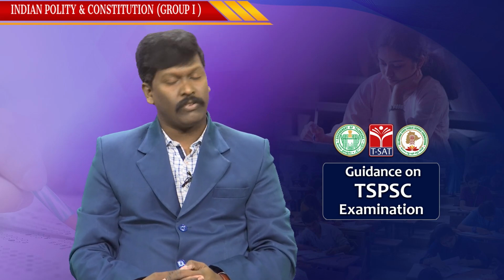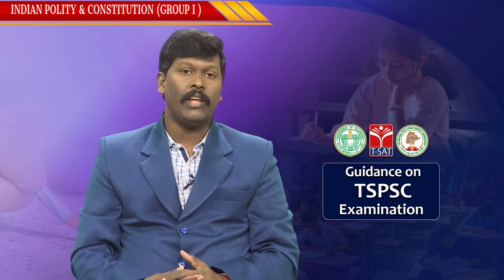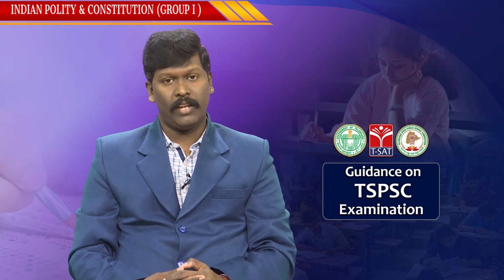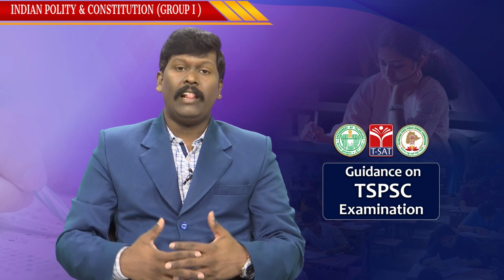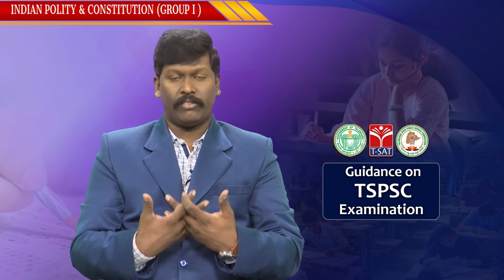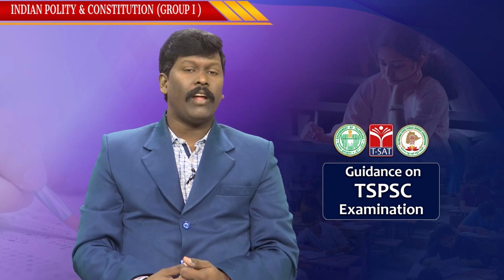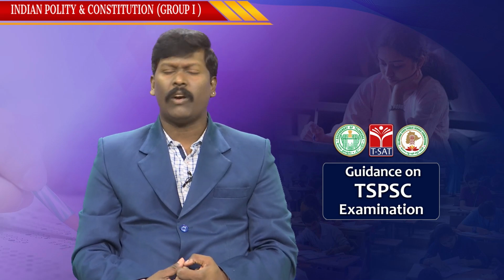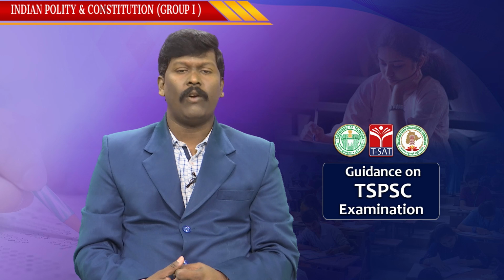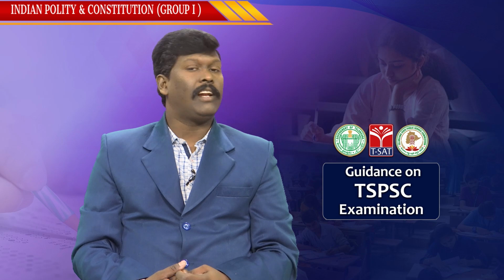What makes the Union stronger in a federation is when the Union shows its hegemony over the states, its elder brother character over the states. As we are not a matured federation, the constitution makers allowed the Parliament to legislate certain matters on state list subjects.